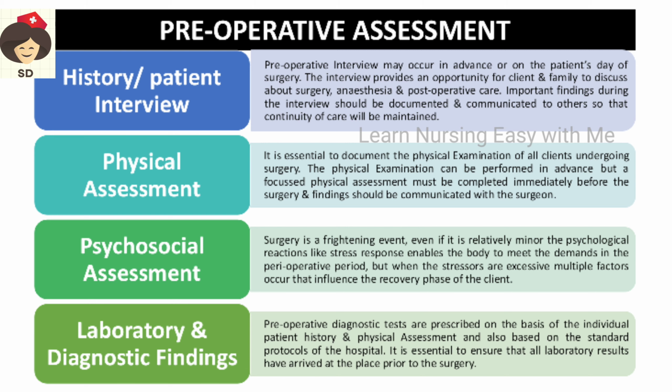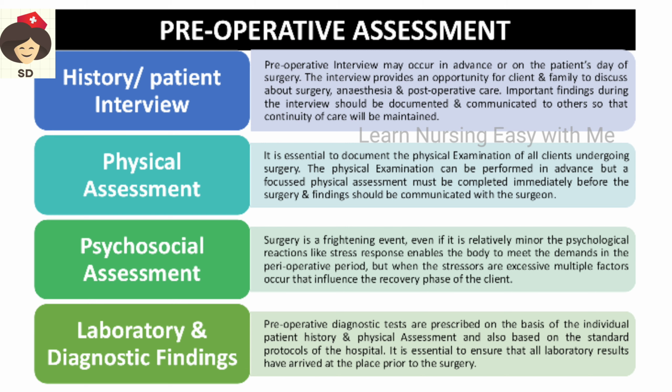Next, coming to preoperative assessment. In preoperative assessment, we have to collect the history or patient interview, where we ask many questions and history about the patient, and we document it. Next is physical assessment, which is objective data that we assess on the patient, and any abnormal findings we have to communicate before the surgery. And psychosocial assessment: surgery itself will cause fear and anxiety, so the patient will be very frightened.